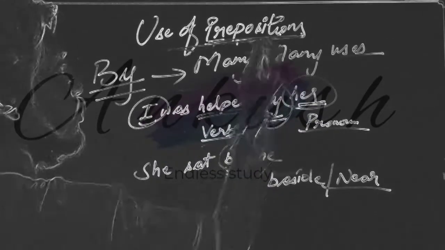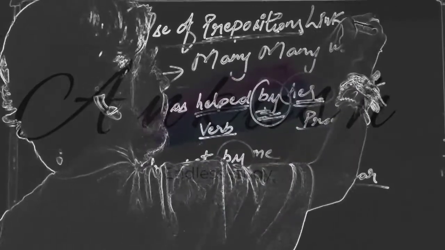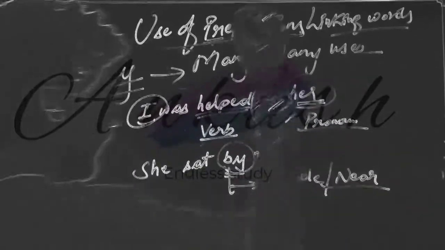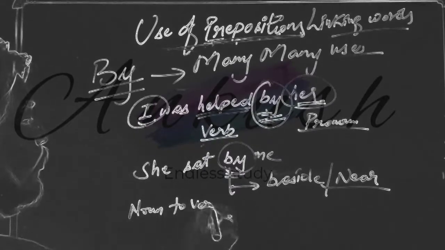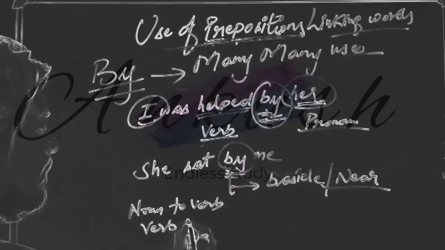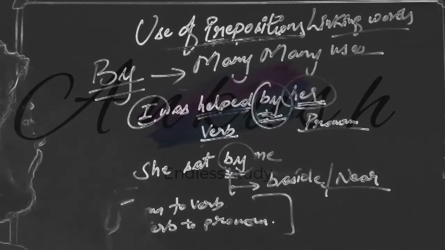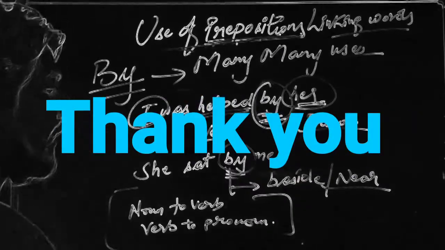So prepositions are linking words, and they link noun to verb, verb to pronoun, or others. In simple words, prepositions are linking words.